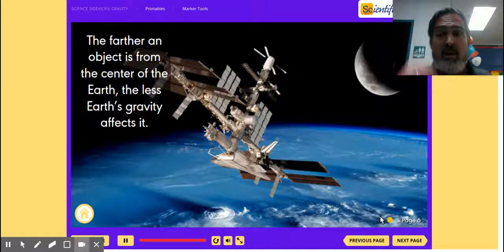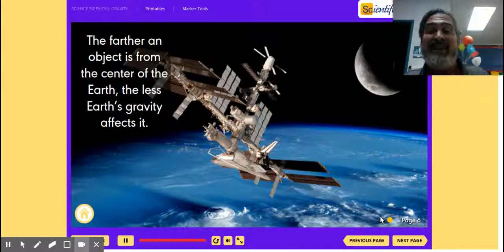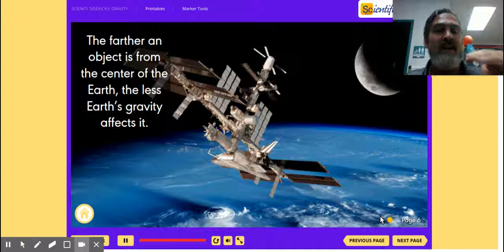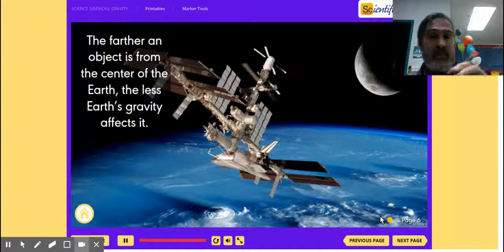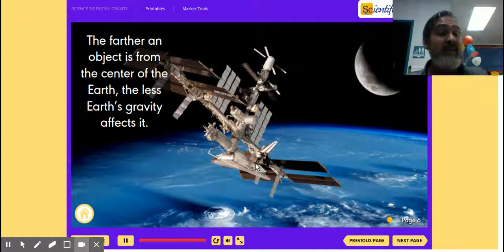The farther an object is away from the center of the Earth, the less Earth's gravity affects it. So, the farther you get away from Earth, the less the gravity of Earth affects it. So, when we get outside of the Earth's atmosphere into space, Earth's gravity doesn't affect you at all if you get far enough away. So, like this space station right here, Earth's gravity is affecting it some because the space station is revolving around the Earth, but there's a whole lot less gravity out there. And the farther you get away, the less gravity there would be from the Earth.